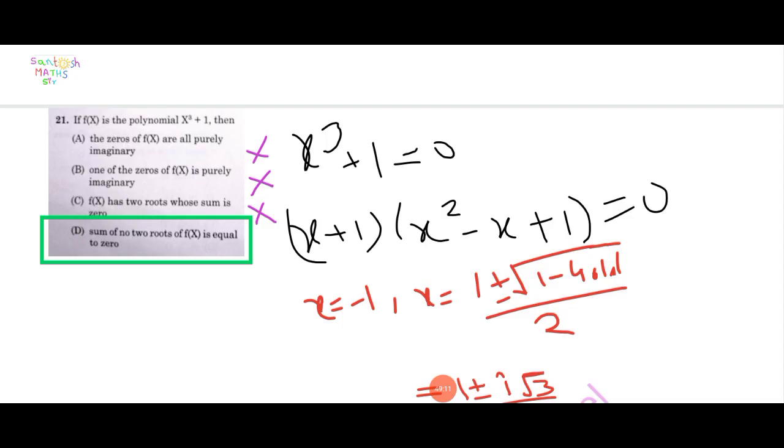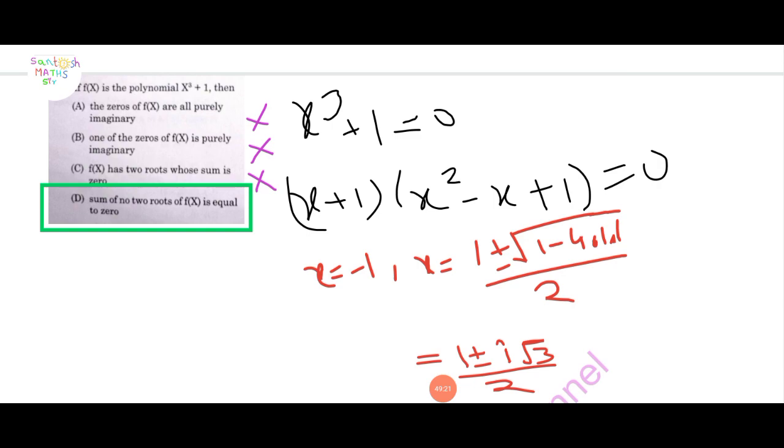Next question. Question number 21. If f of x is the polynomial x cubed plus 1, then 4 options are given. The zeros of f of x are all purely imaginary.